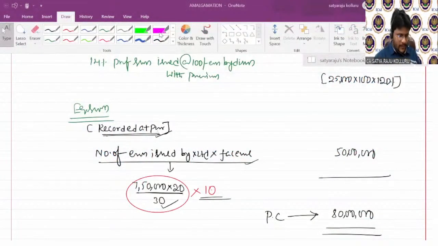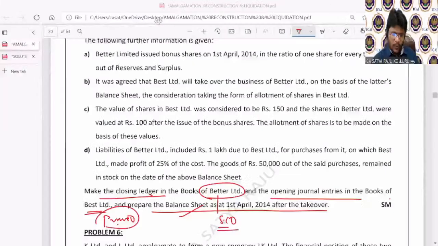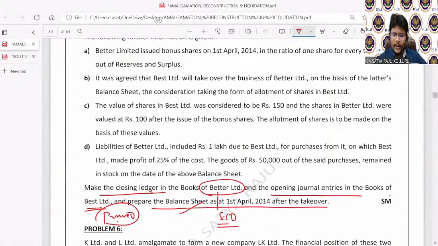Yes, guys. Please all of you come to problem number 5. Totally we are doing three things. One is closing ledgers in the books of the selling company and journal entries in the books of the purchasing company. And finally, after passing the journal entries, we need to prepare the balance sheet of the purchasing company after completion of amalgamation. The only special point is preparation of the balance sheet after amalgamation. The rest we have already seen.